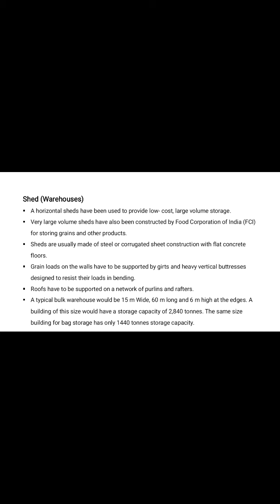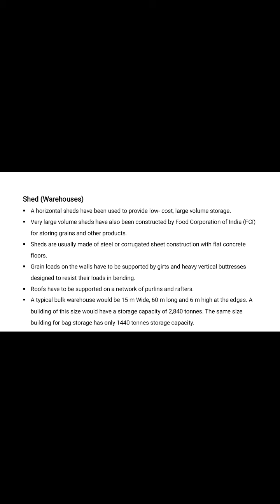Then sheds and warehouses. The horizontal sheds have been used to provide low cost large volume storage. Very large volume sheds have also been constructed by the Food Corporation of India for storing grains and other products. The sheds are usually made of steel or corrugated sheet construction with flat concrete floors. Grain loads on the walls have to be supported by girts and heavy vertical buttresses designed to resist their loads in bending. Also, roofs have to be supported on a network of purlins and rafters.